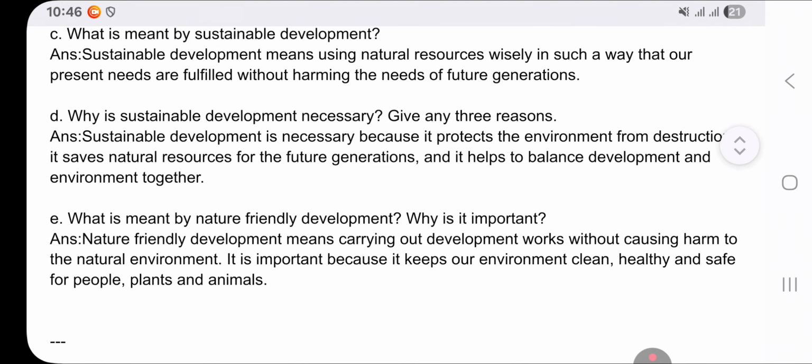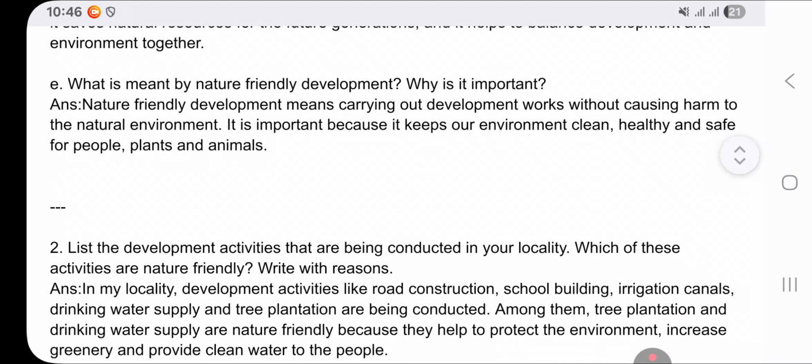So, what is meant by nature friendly development? Why is it important? The answer is, nature friendly development means carrying out development works without causing harm to the natural environment. It is important because it keeps our environment clean, healthy, and safe for people, plants, and animals.